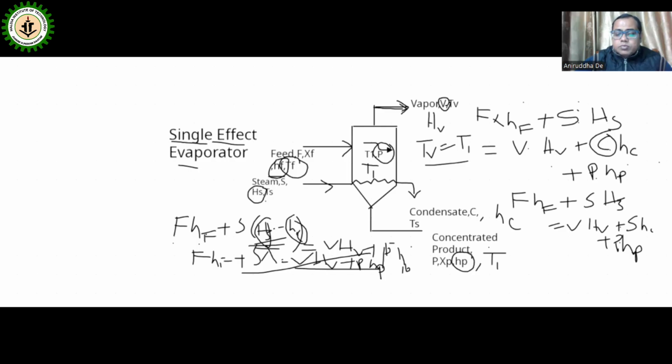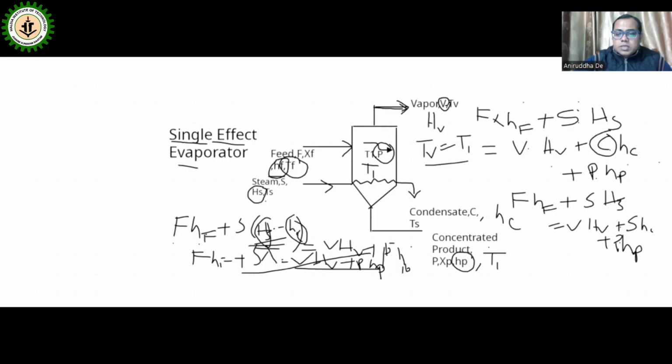The nutritional food material can be destroyed. So to keep the nutritional ingredients intact inside the food material, and to increase the quality attributes of the food material, we have to reduce the temperature.